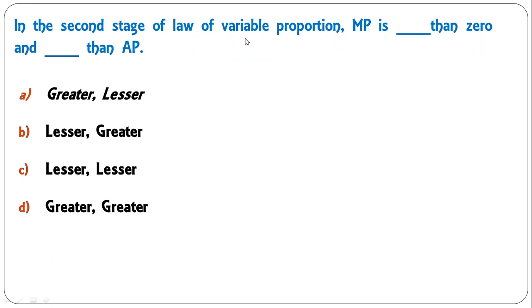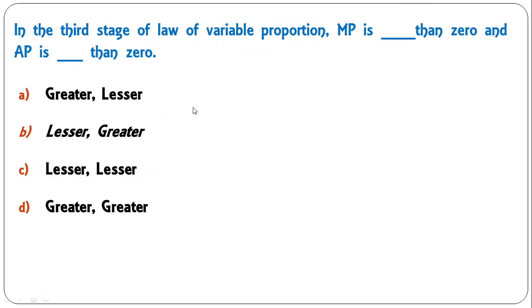In the second stage of the law of variable proportion, MP is greater than 0 and less than AP. So here A will be the correct answer. Dear students, to answer such questions, you must draw the diagram to see it. It would be very easy for you to answer how average product and marginal product are connected. So here A is the correct answer.